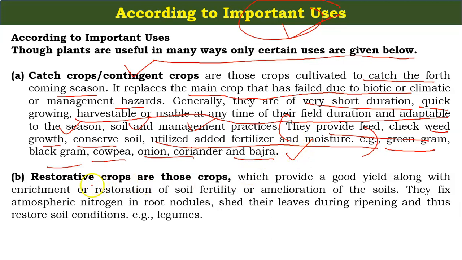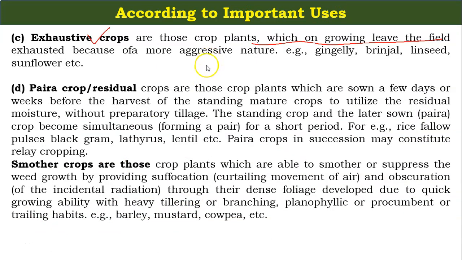The second type is the restorative crops, the crops which provide a good yield along with the enrichment and restoration of soil fertility or amelioration of the soils. So what they do? They fix atmospheric nitrogen in root nodules and shed their leaves during ripening and thus restore soil conditions. Examples are the legumes. So what exactly are the exhaustive crops doing? They are more aggressive in nature, and after growing these crops, they leave the field in an exhausted condition.